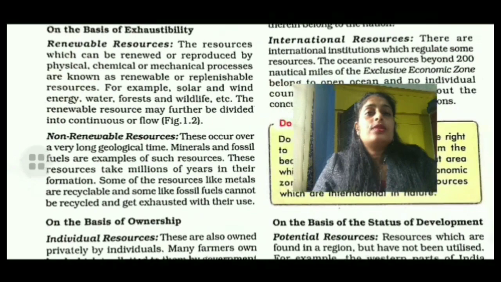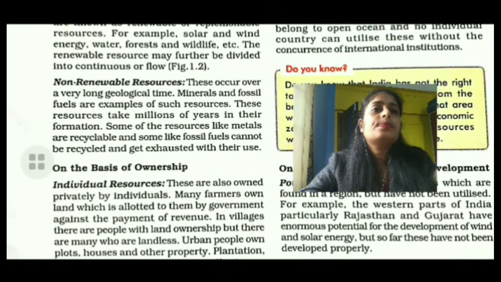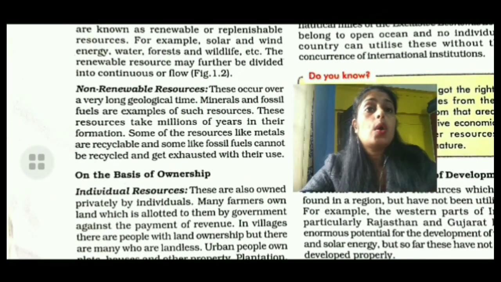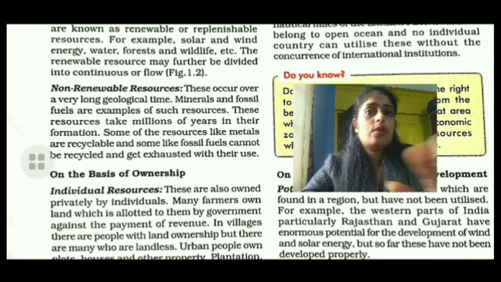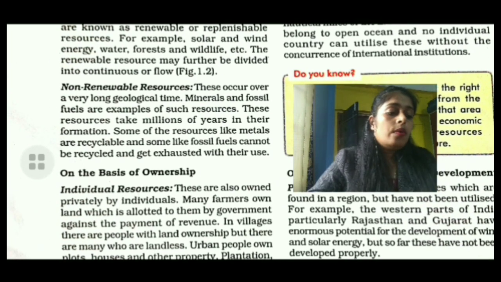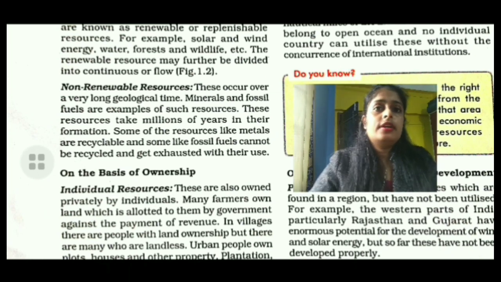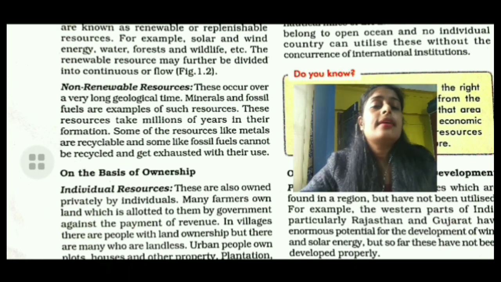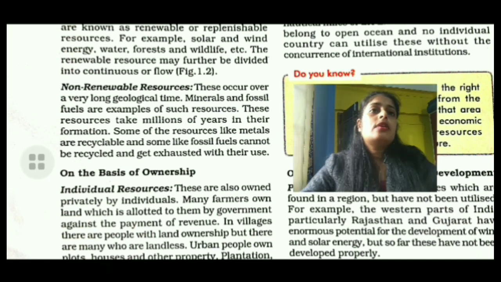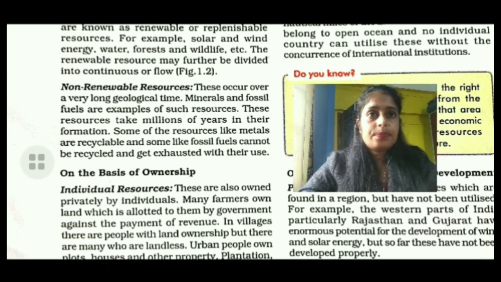Now we go to the next type of resource, that is the non-renewable resources. At first, let's see the text about non-renewable resources. So look at the text. Non-renewable resources occur over a very long geological time.